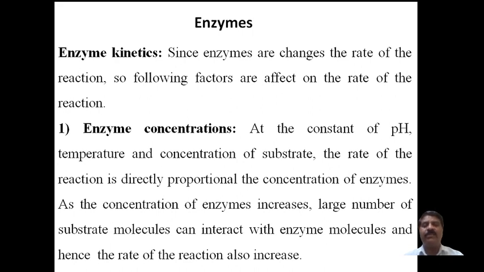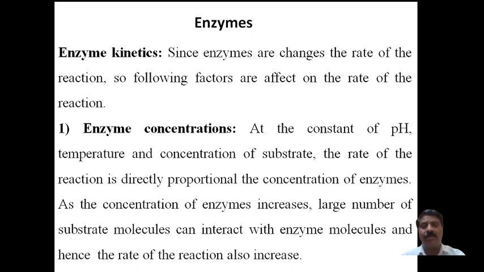Why? Because we know that the rate of the reaction depends on the active centers or active sites of the enzymes. As the enzyme concentration increases, the active sites on the enzyme surface increase.